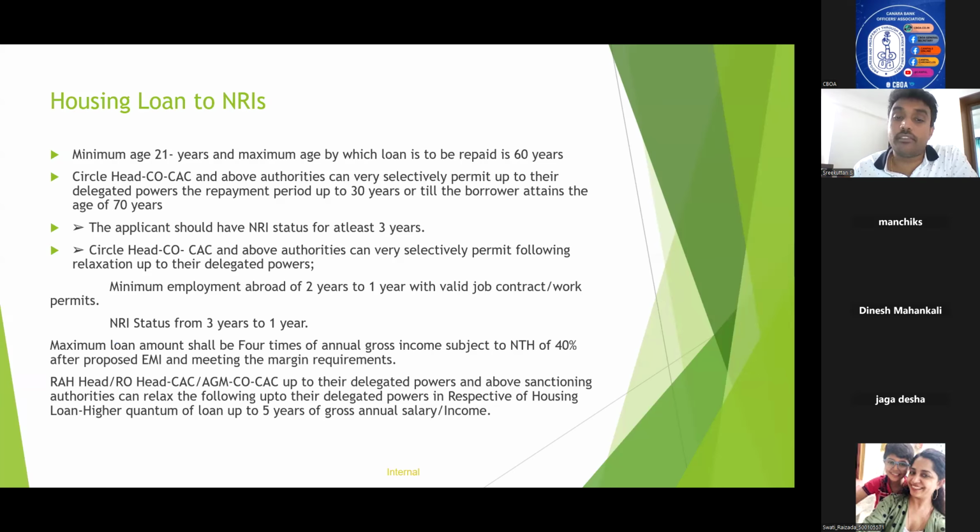Maximum loan quantum is 4 times, subject to NTH of 40%. In the general housing loan, it was 6 times. Now here it is 4 times. In the general category, the NTH was 25%. Here it is 40%. Now RH head and above authorities can relax this 4 times to a maximum of 5 times.